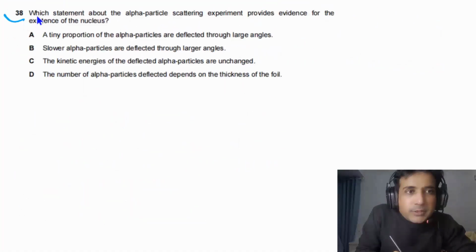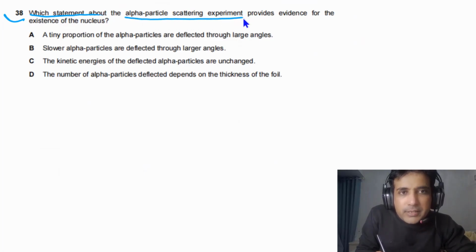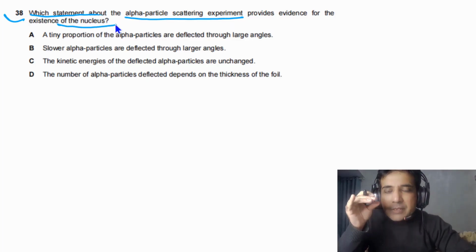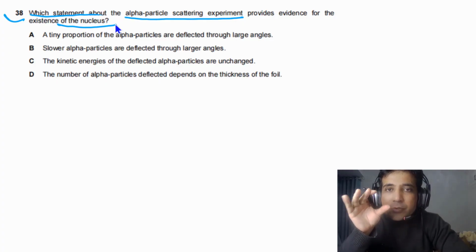For question number 38, we need to find out which statement about the alpha particle scattering experiment provides evidence for the existence of the nucleus. In the alpha particle scattering experiment, when we fired alpha particles, we observed that most of them went straight through the gold foil. A tiny amount, a small amount of alpha particles, were deflected through large angles, greater than 90 degrees.